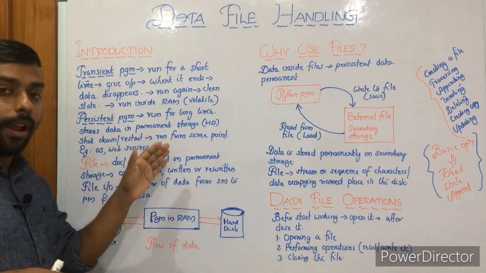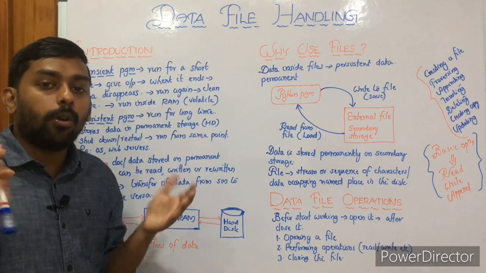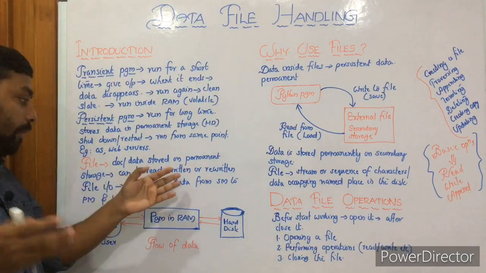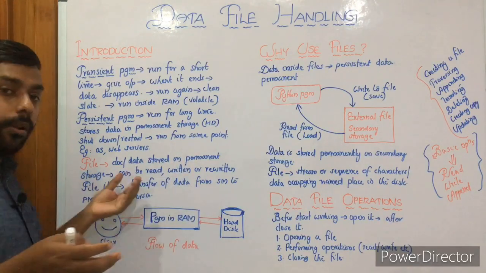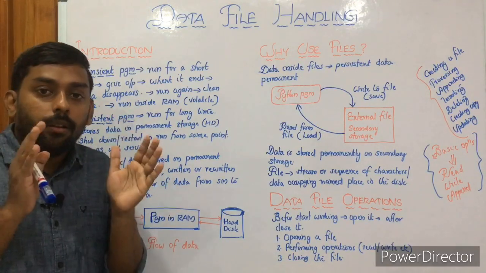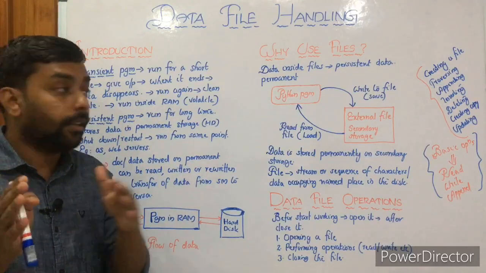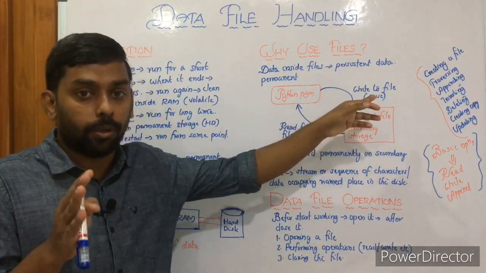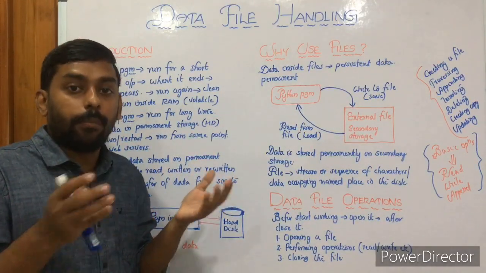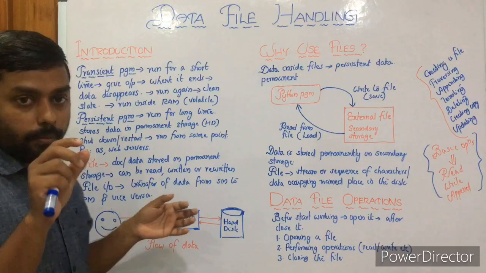Then file: a document or data, permanent. When you hear the term file, just think about permanent storage, that is, hard disk or secondary storage. It can be read, written or rewritten. Then file I/O is the transfer of data from secondary memory to primary memory, and primary memory to secondary memory. When do we transfer data from primary memory to secondary memory? At the time of saving the output. And when do we take data from secondary memory to primary memory? Mostly for input, though also for many other operations.